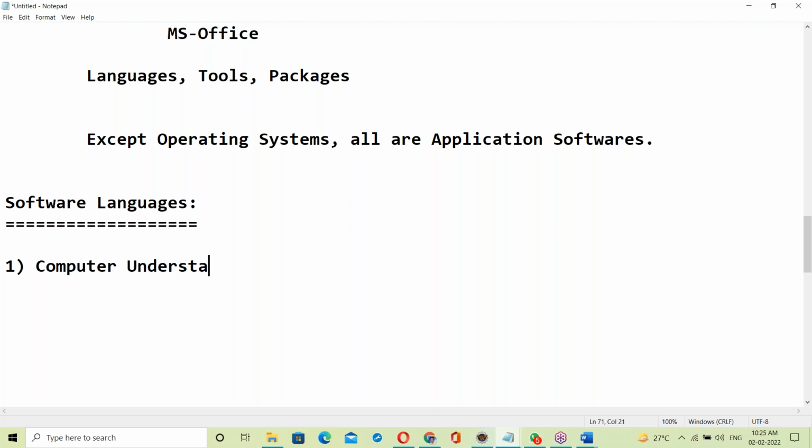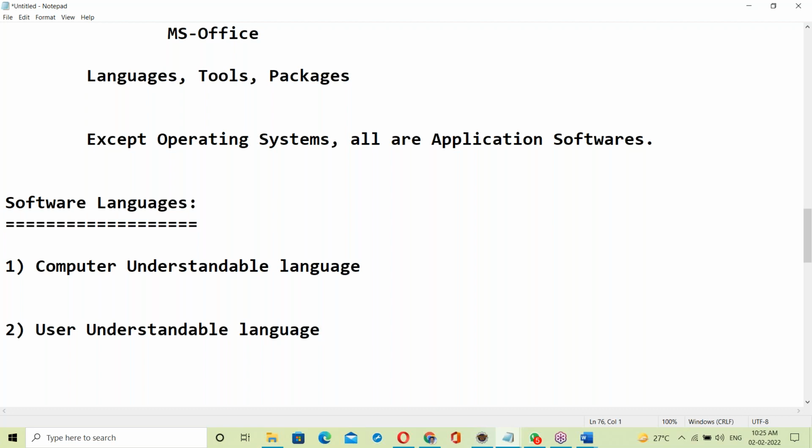Computer understands some language, and we understand some other language, meaning users. So there is computer understandable language and user understandable language.